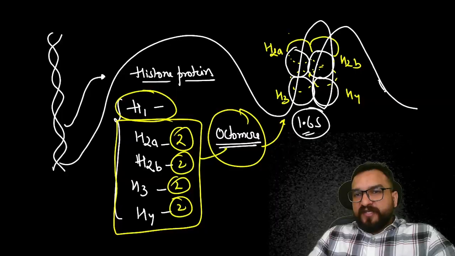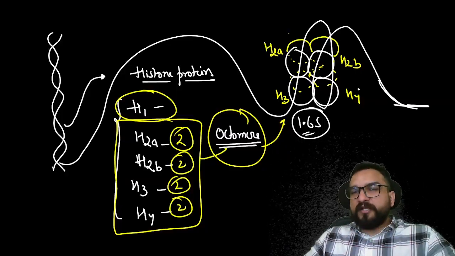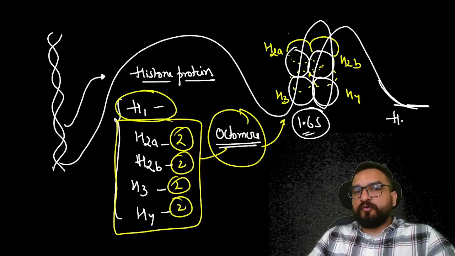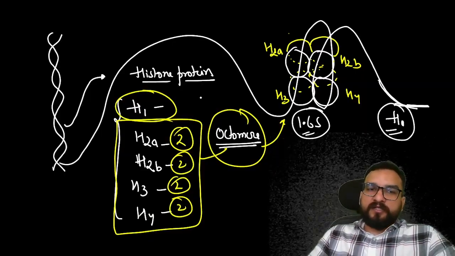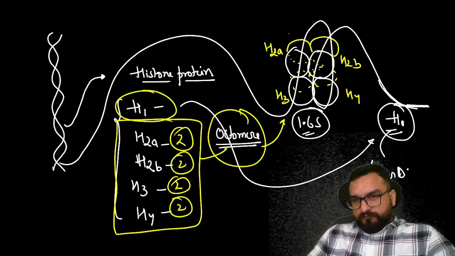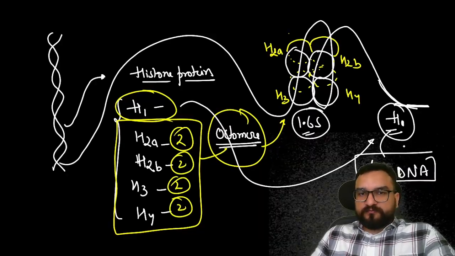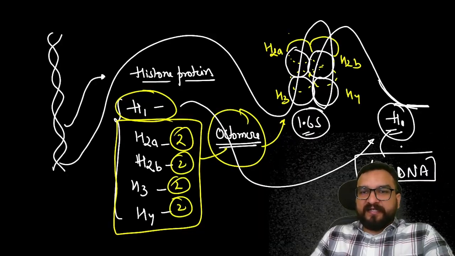Again, after that, from one area to another, you will be finding another octamer, and one protein will be needed over here, which will be H1, and this is known as linker DNA. I'll be showing you the images also, try to understand right now. So till now, my DNA has been coiled up into this octamer like this. Now there will be one more octamer present like this.